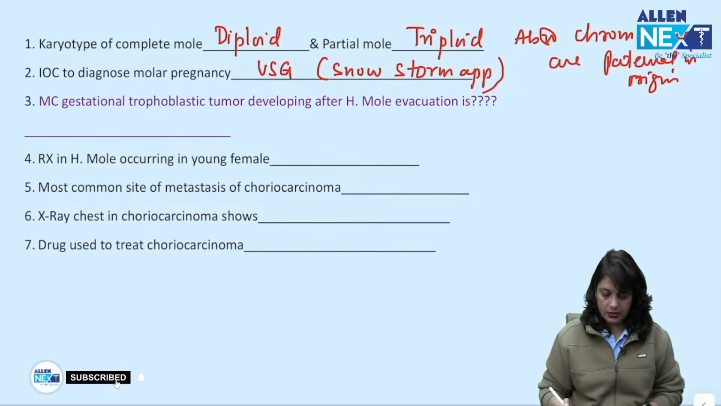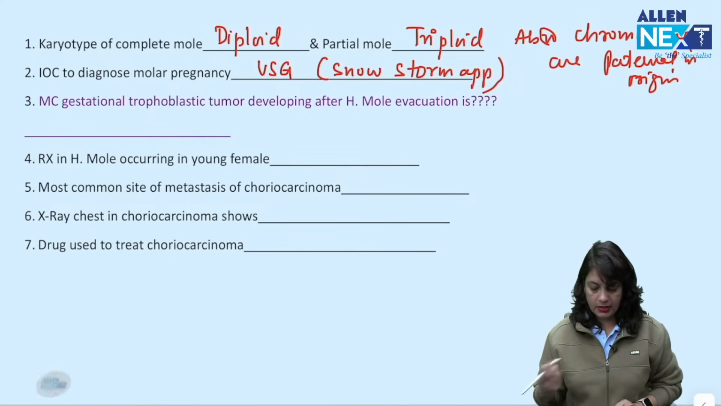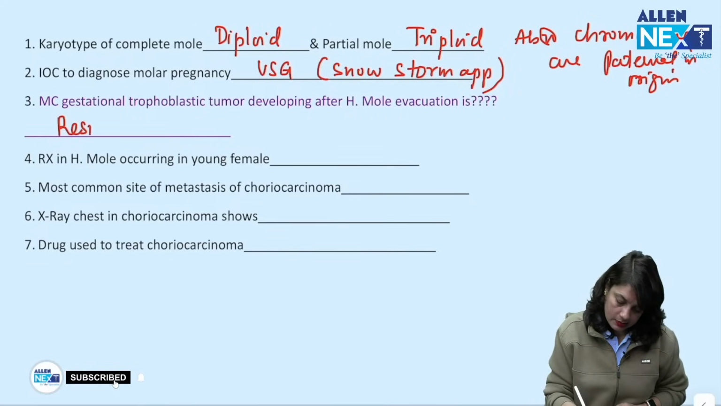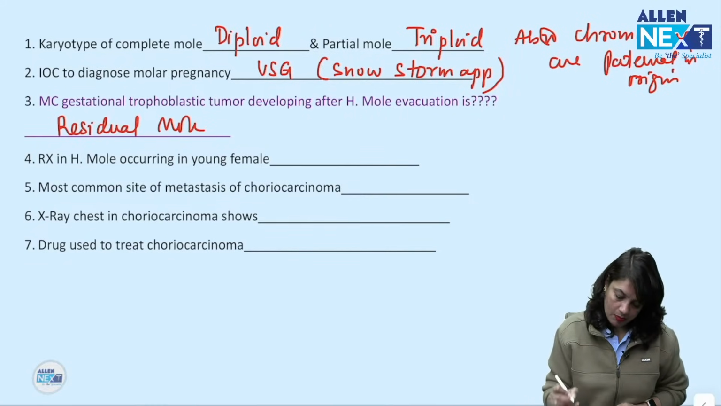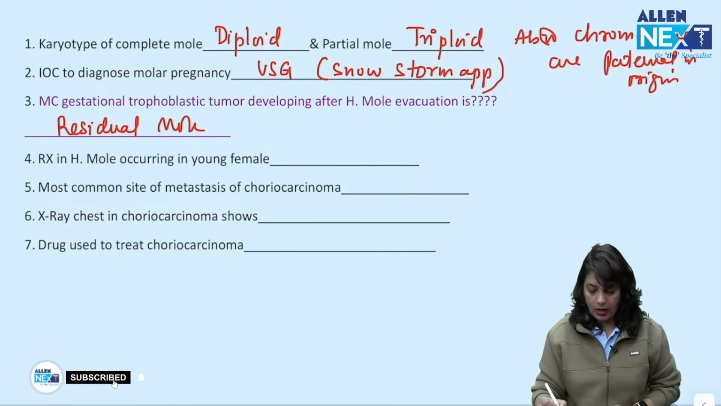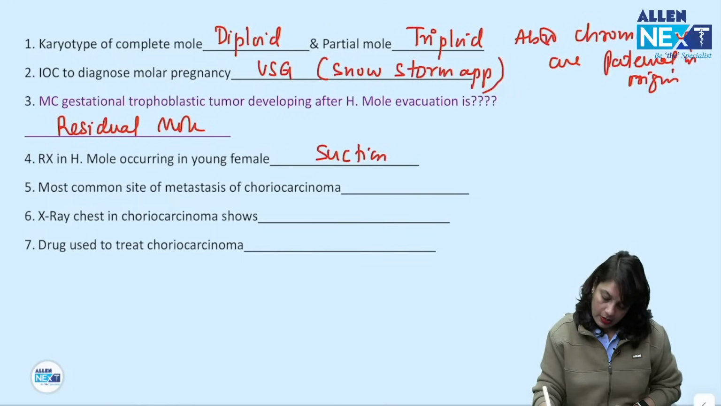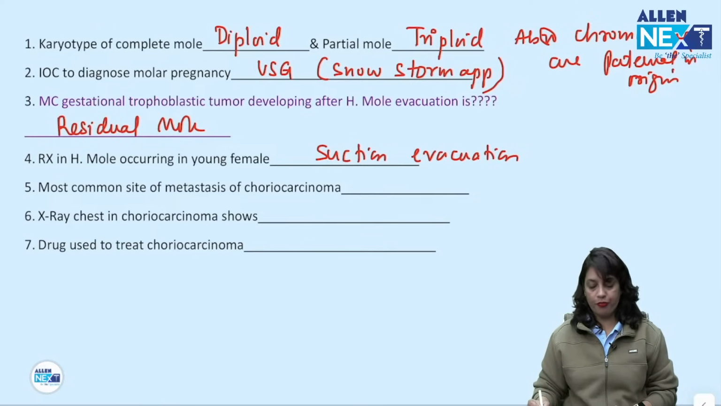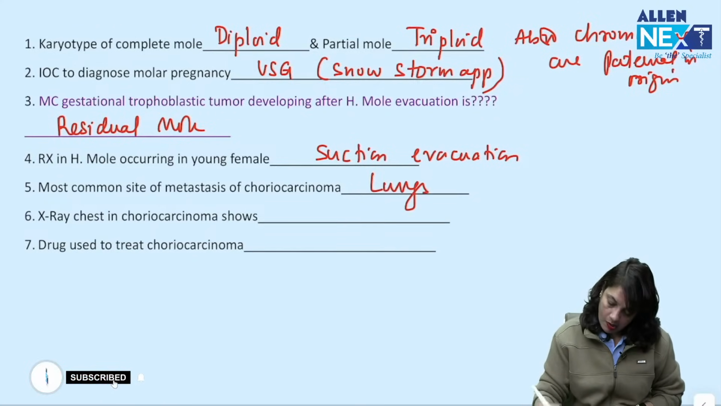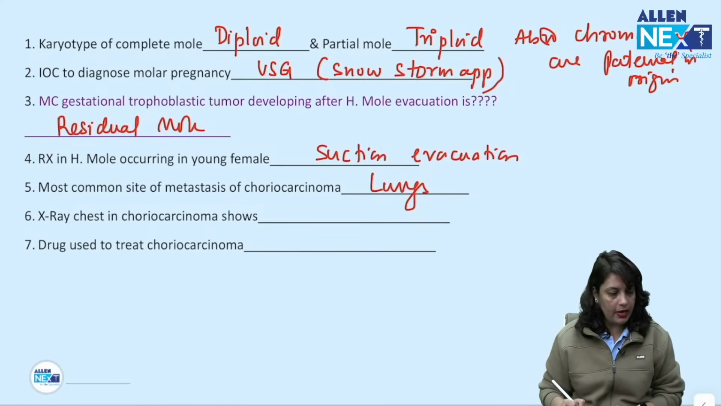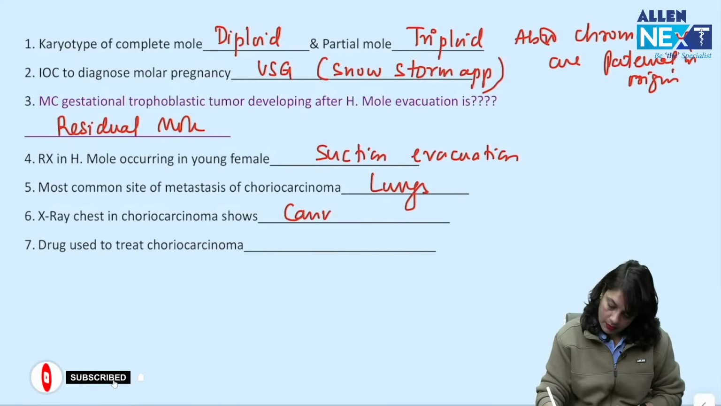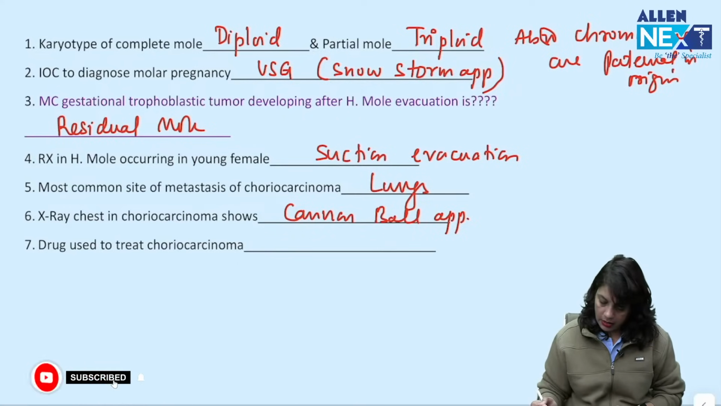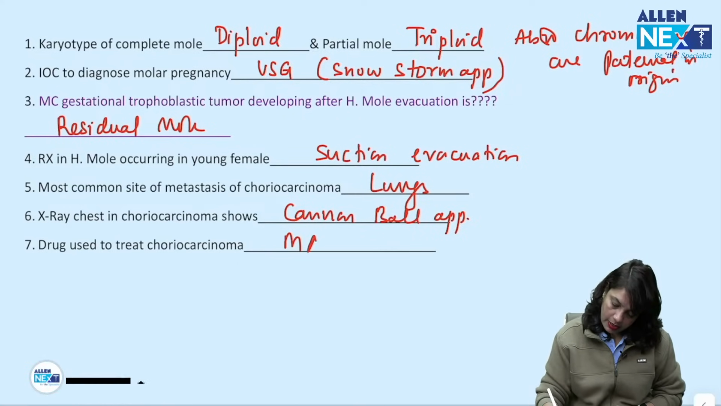Most common gestational trophoblastic tumor developing after H mole is residual mole. Treatment for H mole occurring in a young female is suction evacuation. Most common site of metastasis in choriocarcinoma is lungs. X-ray chest finding of choriocarcinoma shows cannonball appearance. Drug used to treat choriocarcinoma is the MAC regimen,